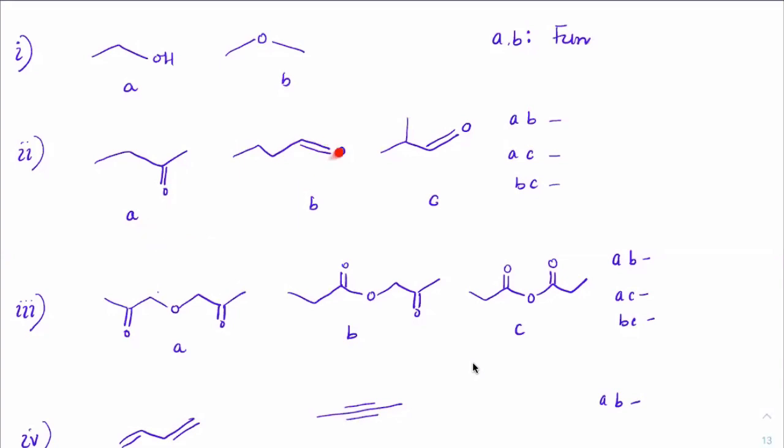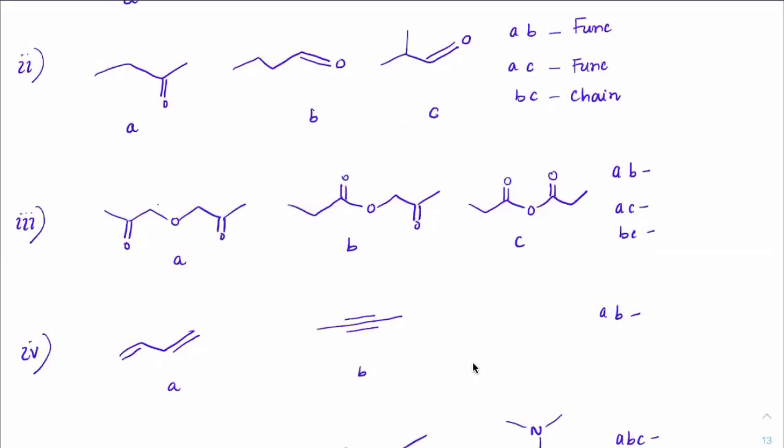Next. AB, between these two. Because this has become aldehyde, this has become ketone, so this would become functional. Next, AC. AC is also functional. Very good. BC. Chain? Very good. Functional. Okay.